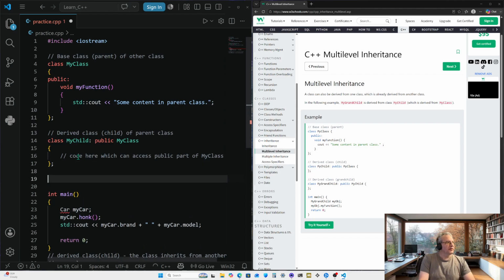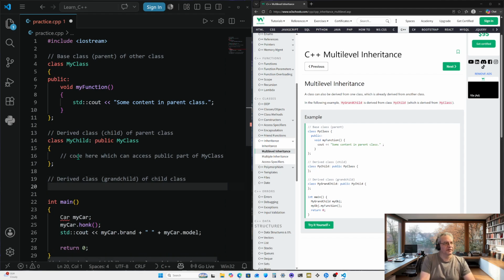And then we're going to have another derived class. This one would be more known as the grandchild. So it's kind of like inheriting genes off of your parents, or your grandchildren are inheriting genes off of you or your children, same way. Grandchild of child class.